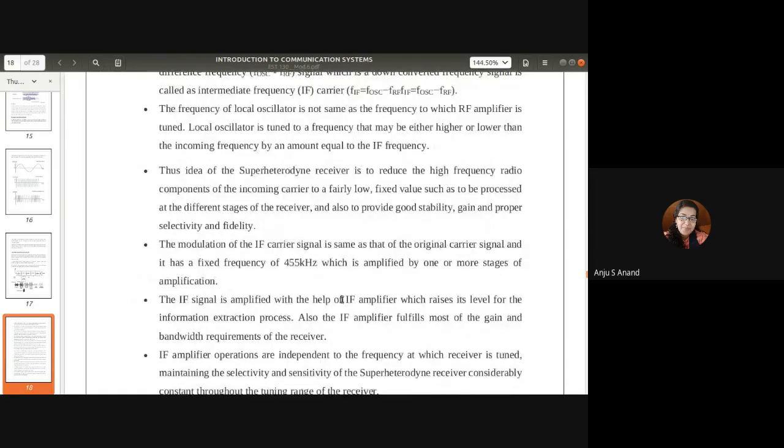Just go through that. What's important is the fixed frequency of 455 kilohertz, the intermediate frequency band. The modulation of the IF carrier signal is the same as that of the original carrier signal, and it has a fixed frequency band of 455 kilohertz. This 455 kilohertz is important. It's the IF frequency, a fixed frequency.